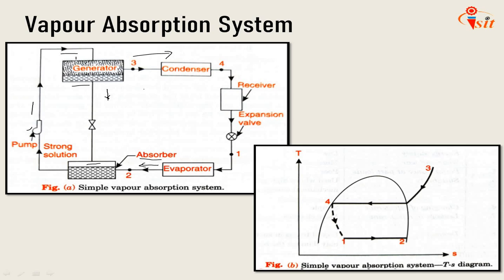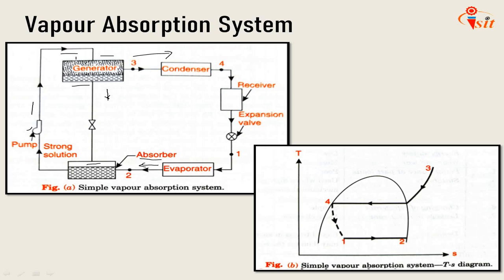The heat may be supplied by any convenient form, steam or gas heating. Here we can use steam, or gas heating, to supply the heat that we need to remove from the ammonia solution. Okay, similarly the TS diagram is shown.